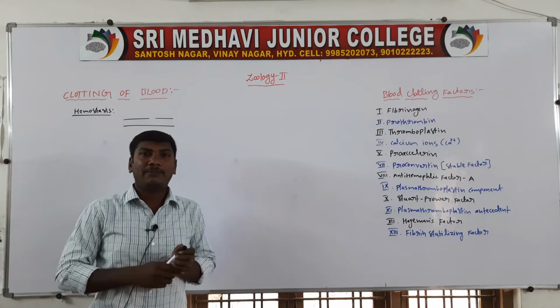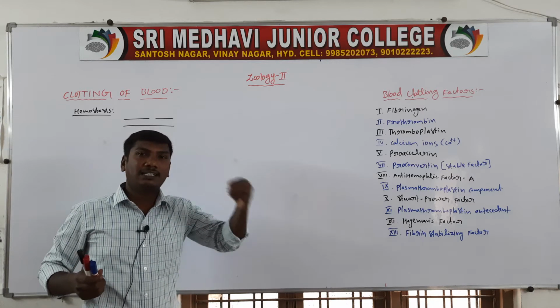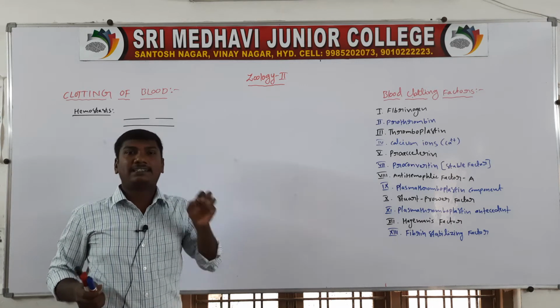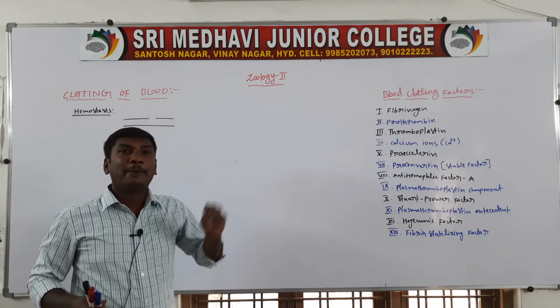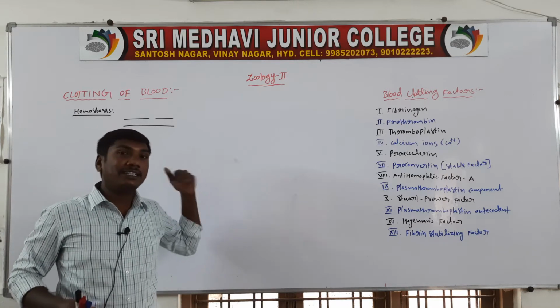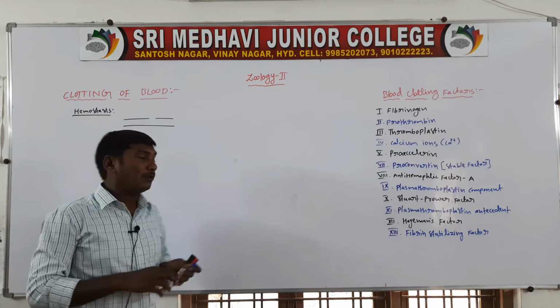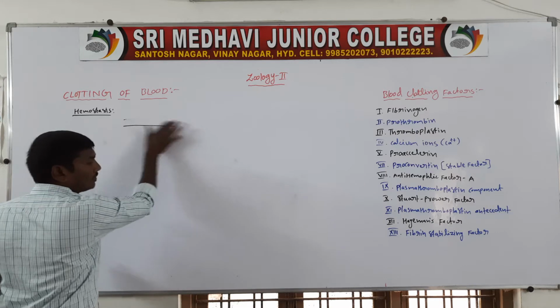When the blood vessels are damaged, for any reason, many mechanical reactions occur at the damaged place. These promote hemostasis.